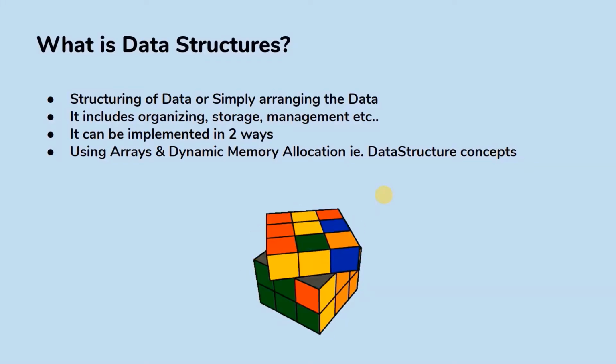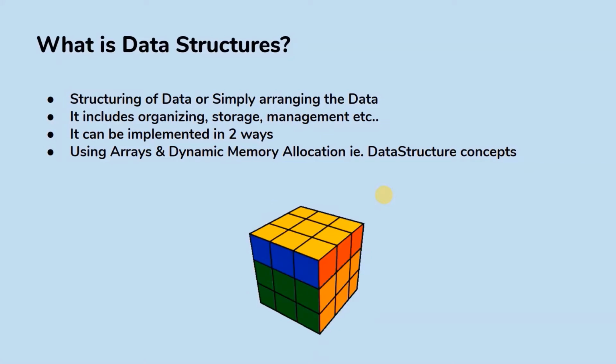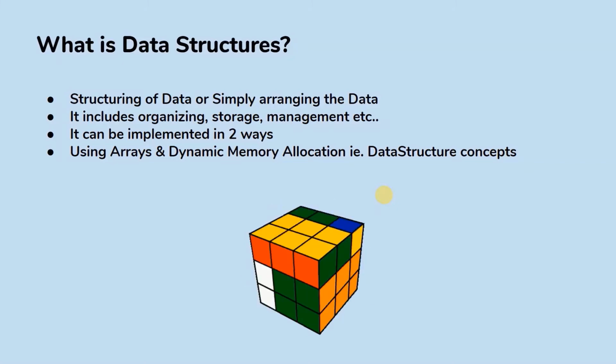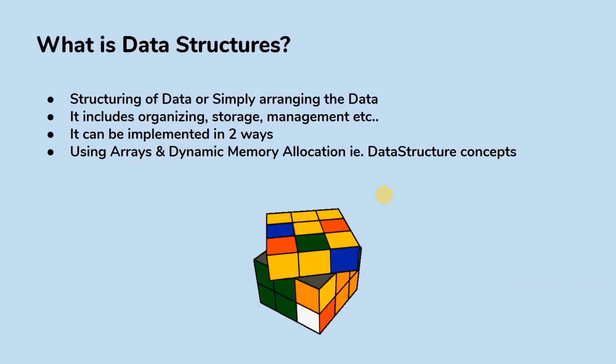So first is what is data structure. Data structure is nothing but simply arranging the data, or you can say structuring the data in a particular format. That is considered to be a data structure. It mostly involves organizing the data, storing the data, as well as managing the data in a database. Not only a database, it can be anywhere. Even if I take a very complex program to write code for, I have to go with the concept of data structures, and I can't prefer arrays. So let's see in detail why we can't prefer arrays and why we are moving with data structures.